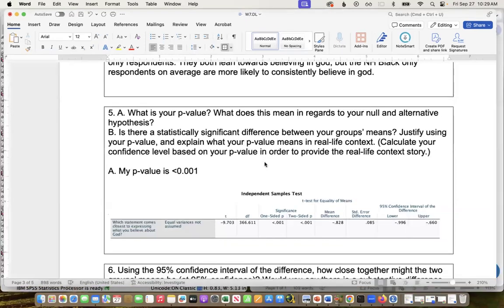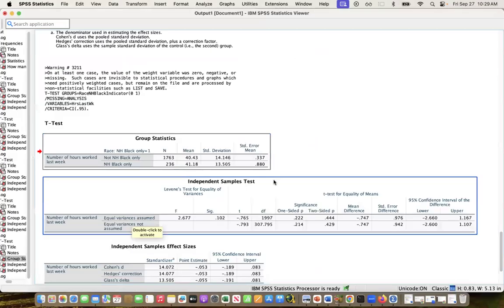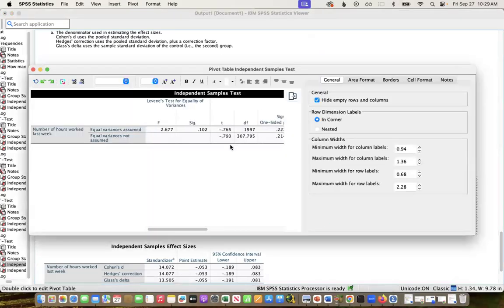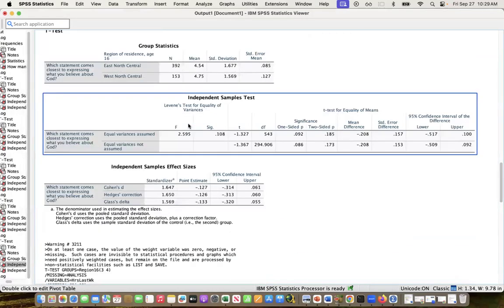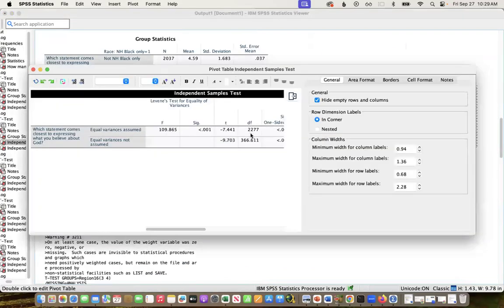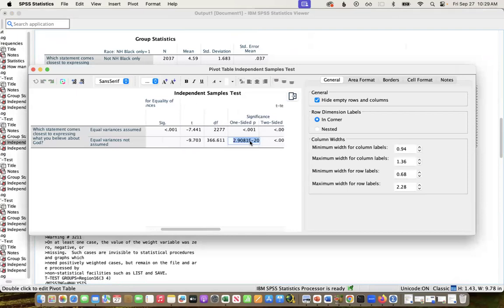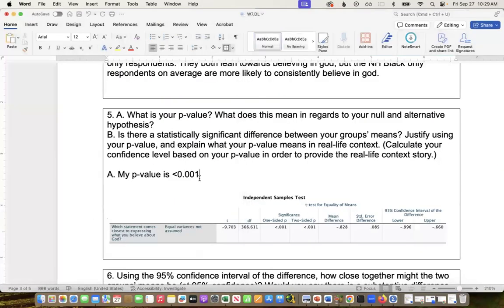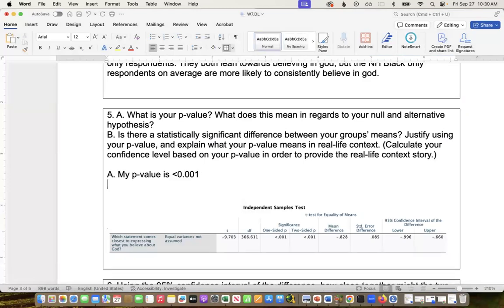It's never going to be zero. Even if it shows up and it looks like it's zero, if you were to double click on this, well, this was a bad example. Sorry, let me go to a different one. Here you can see that this number, well, this is scientific notation, so times 10 to the negative 20th. But these are actual numbers. Eventually, there will be a number. We're never at 100% confidence about this. So we don't ever want to say the p-value is actually zero, right? We're not 100% confident, but it can be less than 0.001.